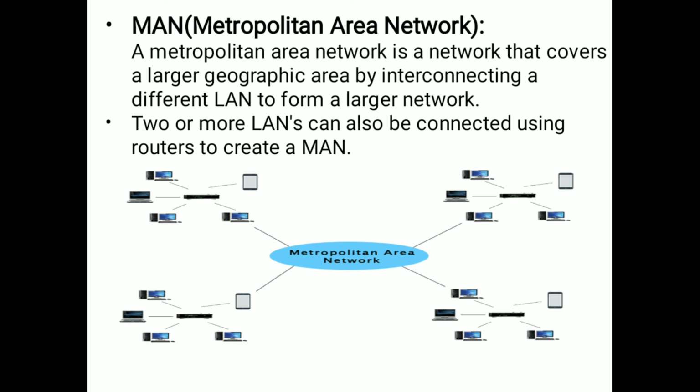So this metropolitan area network will be connected by using routers, and we will connect all the LANs. This is called MAN, which is nothing but metropolitan area network. That means within the city we will communicate. LAN means within one local area, within the area we communicate with each other. MAN means within the city we communicate with each other.